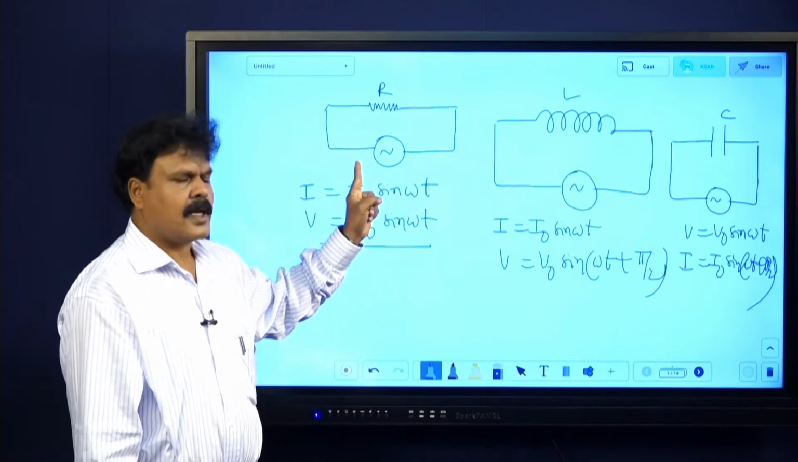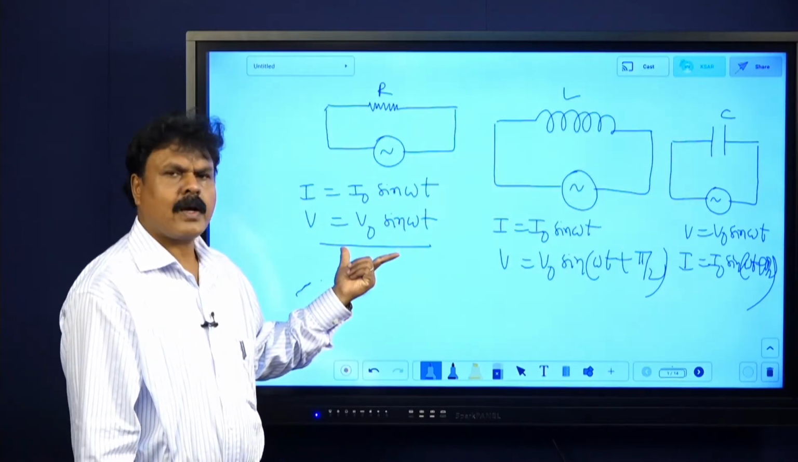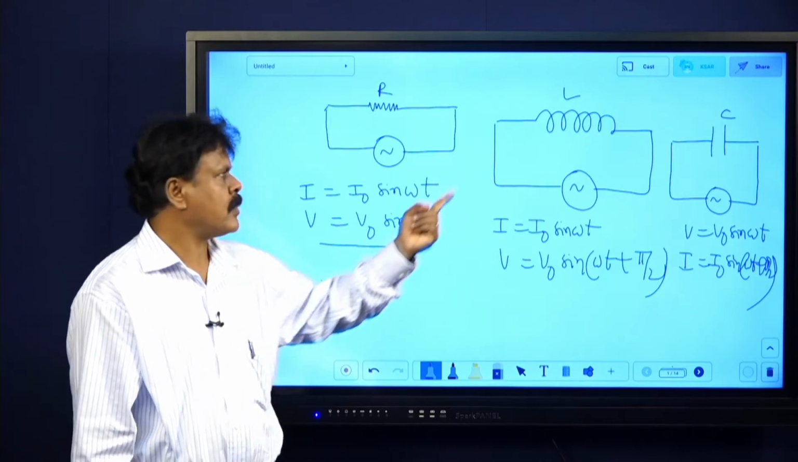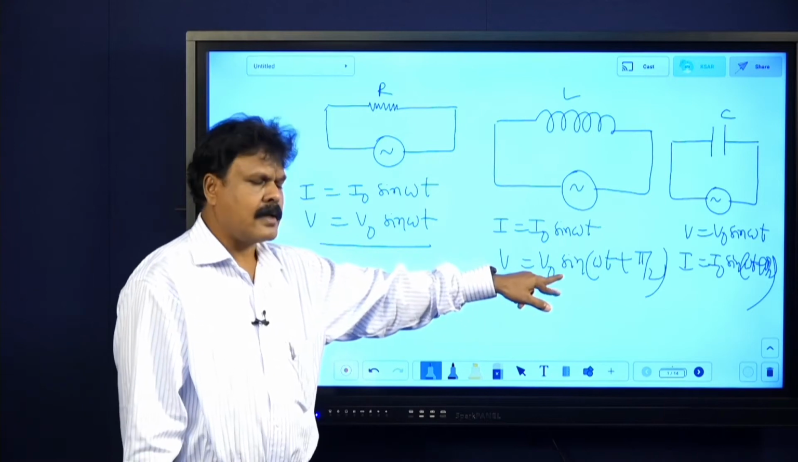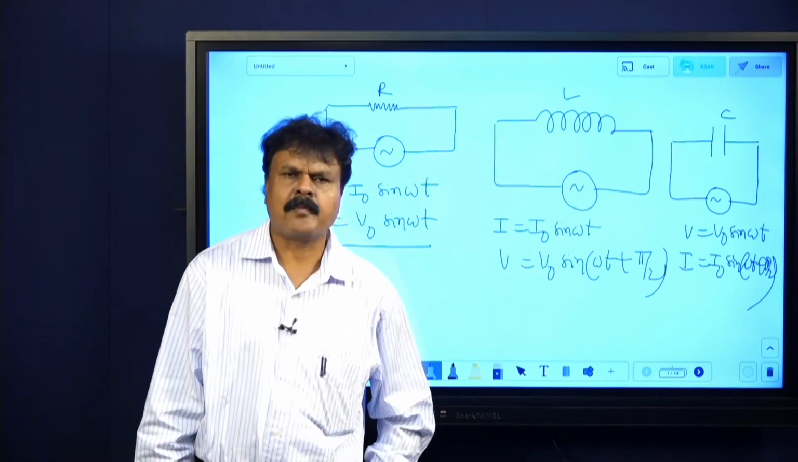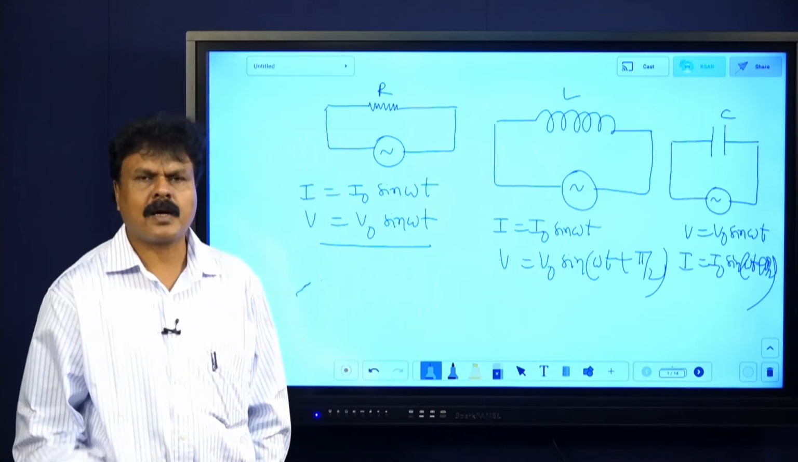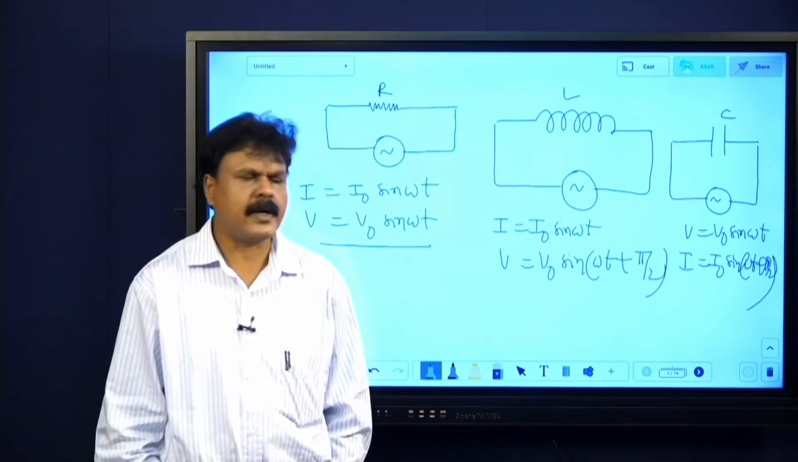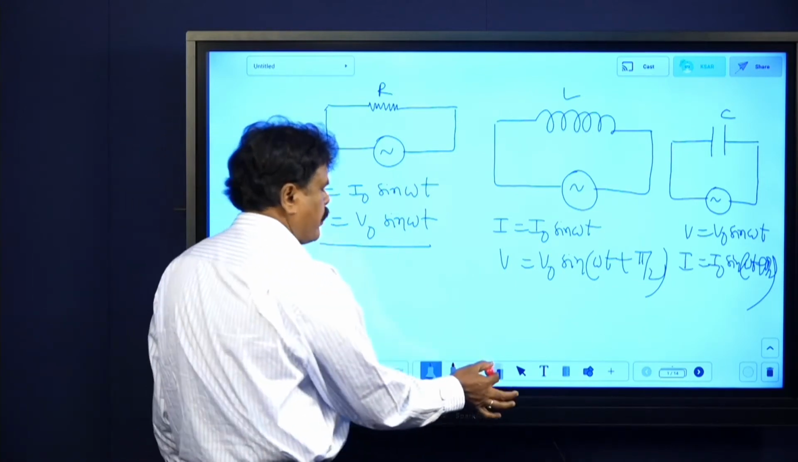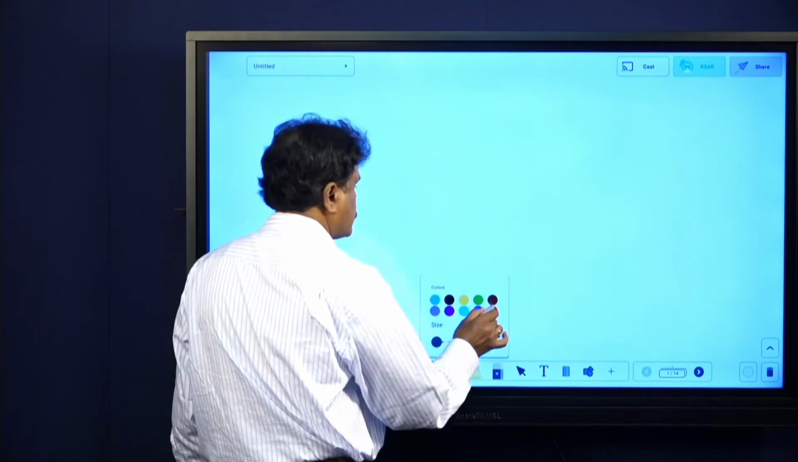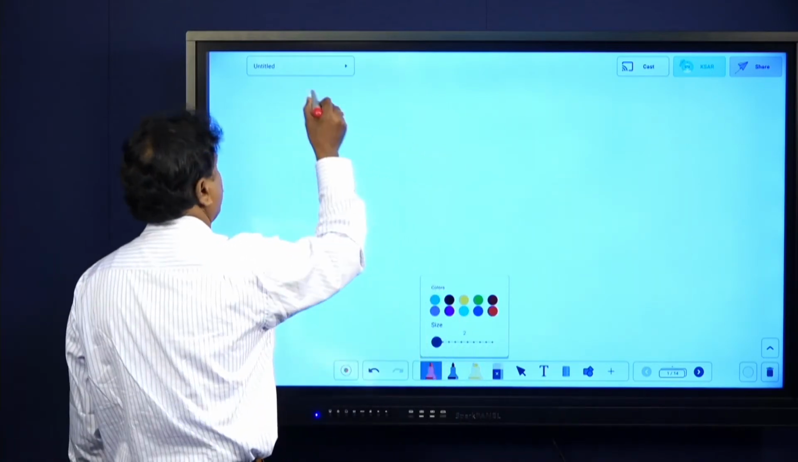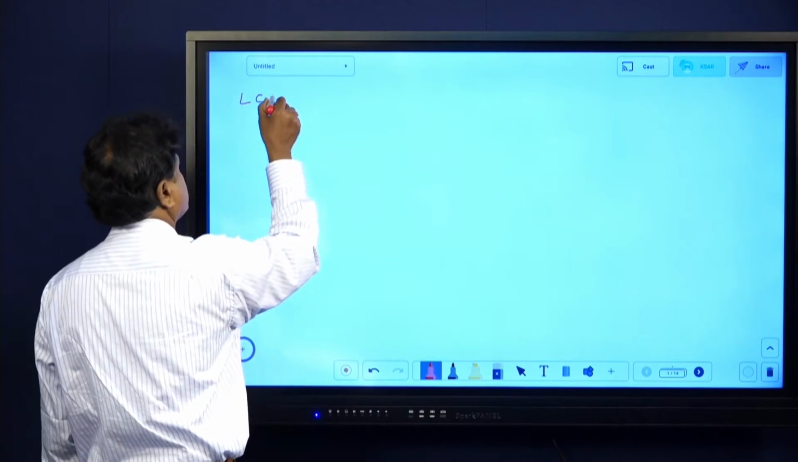So in a pure resistor, current and voltage are in phase. In a pure inductor circuit, voltage leads the current by pi by 2. In a capacitor, current leads the voltage by pi by 2. Having this, if you want, you can keep noting it down also, because this LCR circuit is quite important. We call this the LCR circuit.